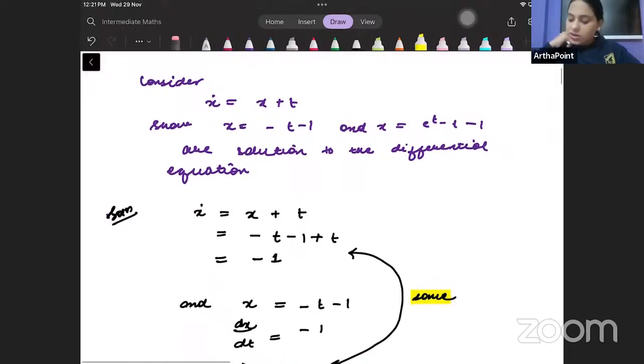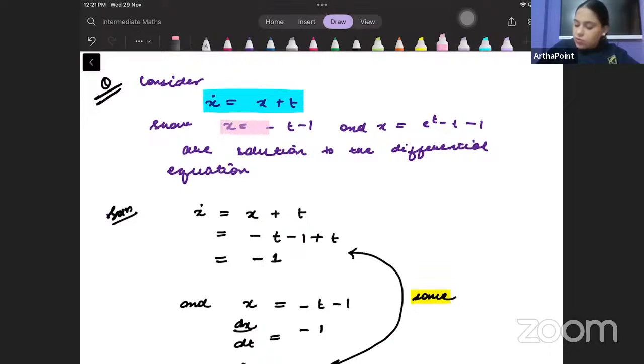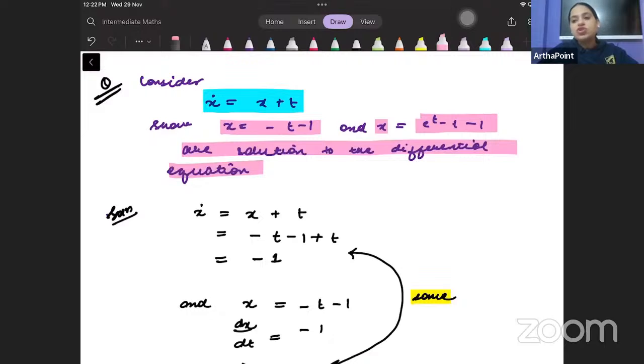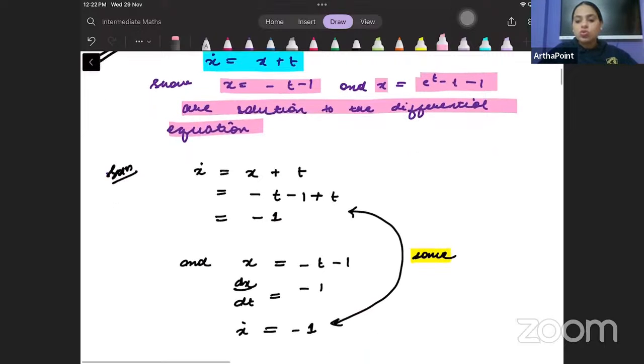Okay. Now, let us go ahead and take one more question. Something like this can be asked in exam. So what is this saying? Consider the differential equation x dot is equal to x plus t. Prove that x is equal to minus t minus 1 and x is equal to e to the power t minus 1 are the two solutions to the differential equation. You have to prove that these are the two solutions.